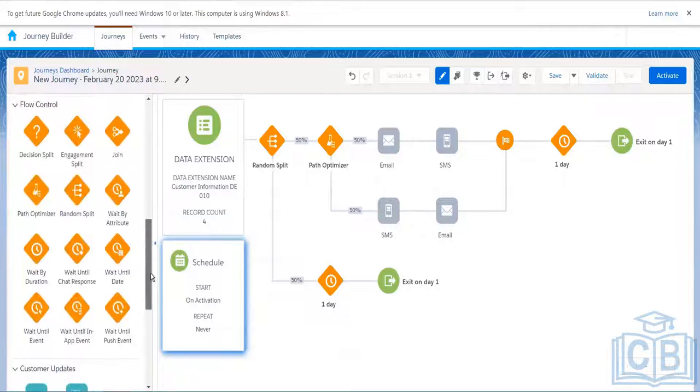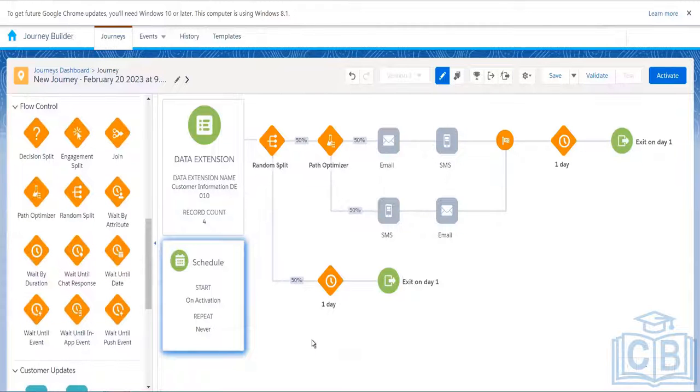Sorry? Normally in data extension also we can use random, right? You can choose the window, by giving the reference of the data extension.